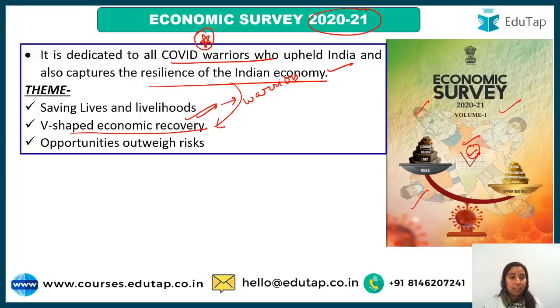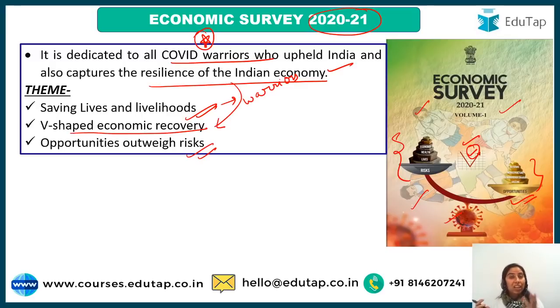And the third thing is opportunities outweigh risks. So hopeful this survey is. You see in the picture also the coronavirus is there, and the risks are being outweighed by opportunities. This is what the survey is trying to tell you. So you do not need to remember the three themes if you know this cover page. The colors have been chosen accordingly, green, white, orange somewhere.